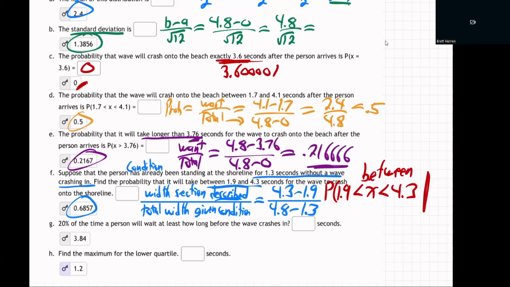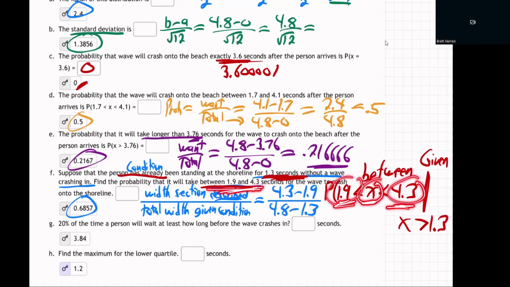And then they'll go straight line, which stands for given, the condition that we know X is greater than 1.3, right? Because you've already been there 1.3 seconds. So they're saying, what's the chance that X, the time that you're going to wait, is going to be somewhere between 1.9 and 4.3?